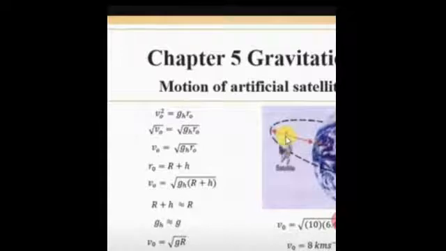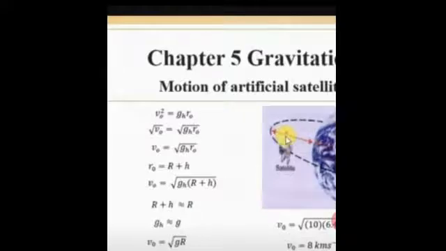Now we will use an approximation that is very easy: for a satellite revolving close to the Earth, r is much greater than its height, meaning the radius is much larger than the altitude.